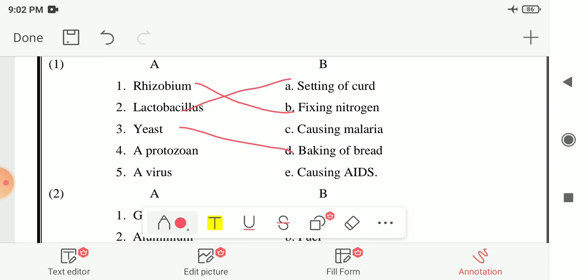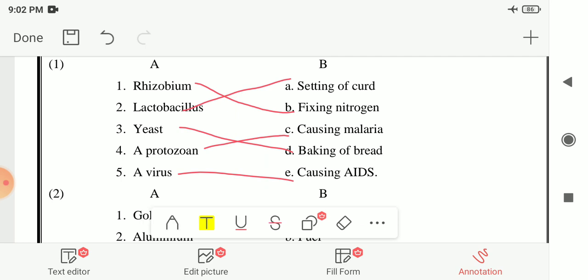Next is protozoa. So here your answer is option C, protozoa causes malaria. So there it is not a use but a disadvantage. It is causing malaria. Protozoa spread malaria. Next, fifth number is virus. So here your answer is option E, that is causing AIDS. Virus causes AIDS. So these are the answers for the matching.